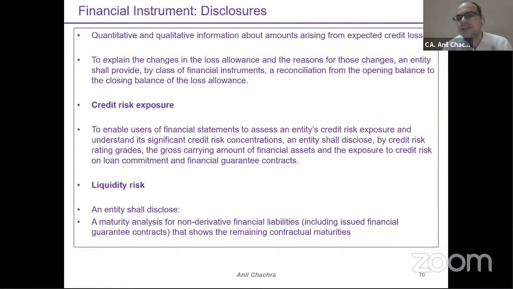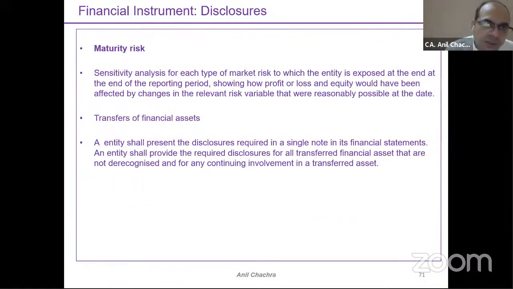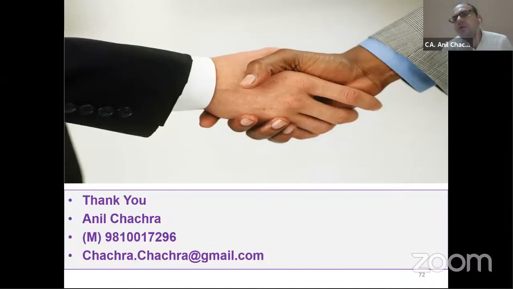The liquidity risk, the market risk, the maturity analysis of your financial liability under the category of 1 year, 3 or 5 years, you need to mention. Means you need to give the age analysis of your financial liability in terms of maturity. Suppose you have taken a loan, so you have to apply the banding of your financial liability in the Ind AS 107 form, right? So that was all about this financial instrument part.